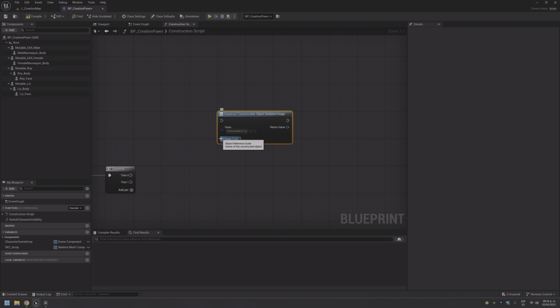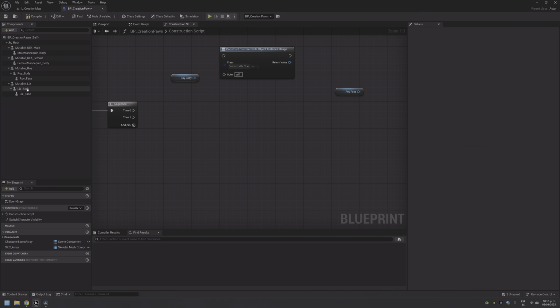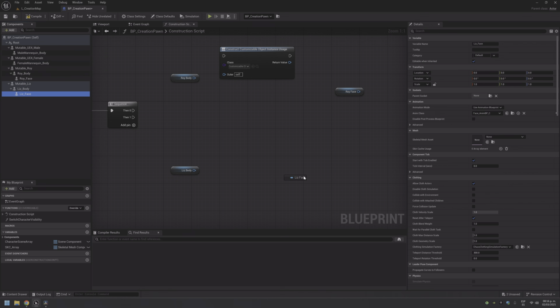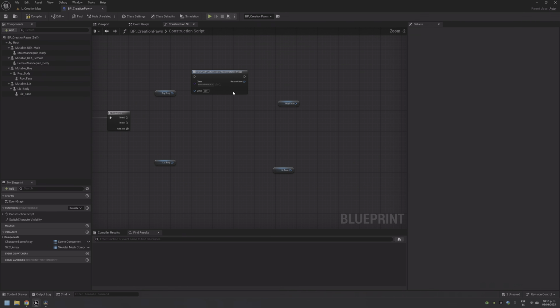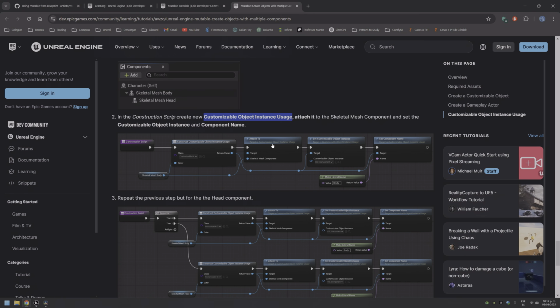And we need to specify the skeletal mesh component we will attach this to. So we will have to add it to the body and to the face. And here we'll have to attach it to the body and to the face. So we need 4 there. And then we need to attach it.